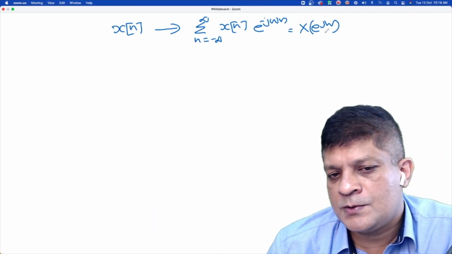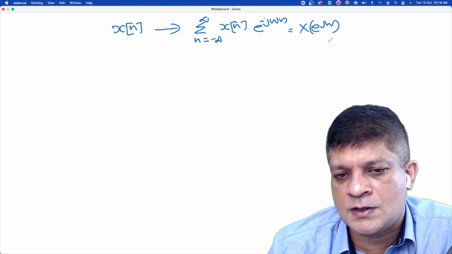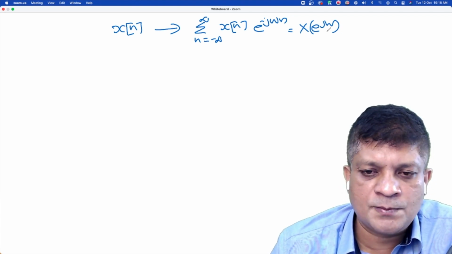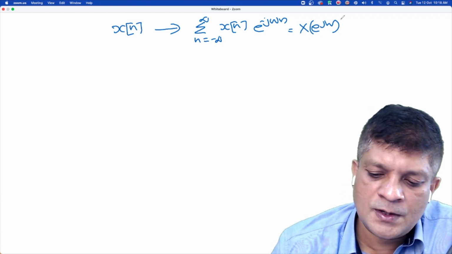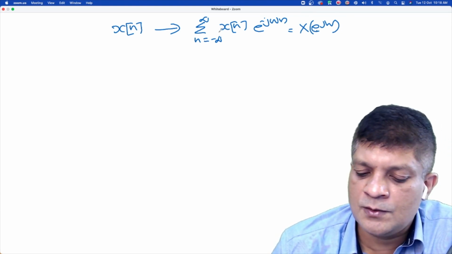Now what about the inverse discrete time Fourier transform? This is the discrete time Fourier transform, finding X(e^{jω}) from x[n]. Now if you are given X(e^{jω}), then how to find x[n]?